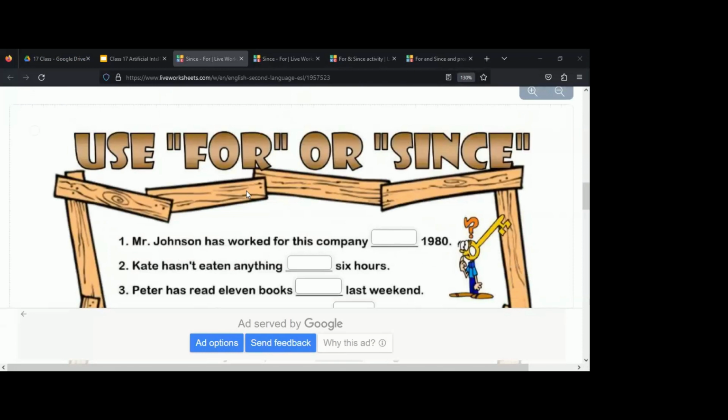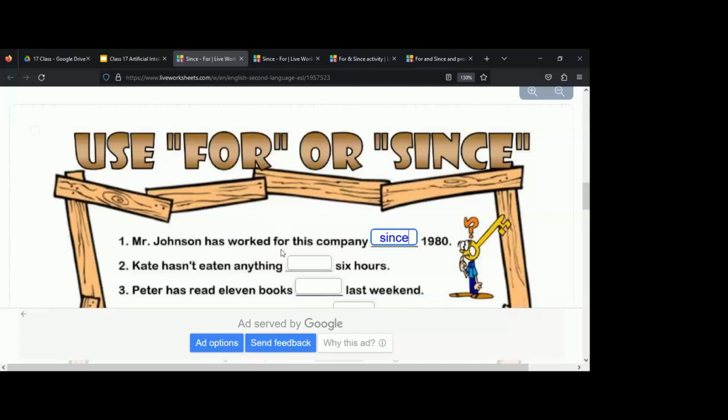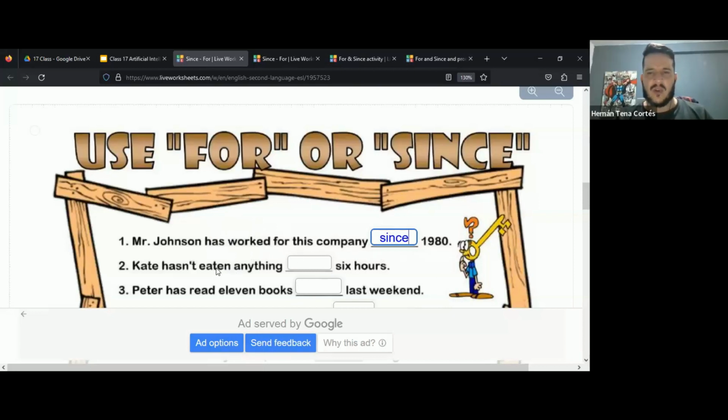Mr. Gerson has worked for this company for 1980. Okay, very close. Thank you very much. So 1980. I think here they want to say that he started in 1980. So here we would use since. Since. All right. Thank you so much for participating, Johan. Let's go to number 2.